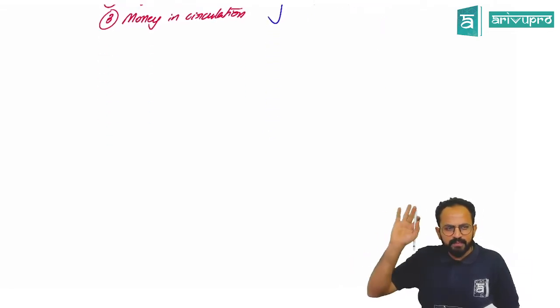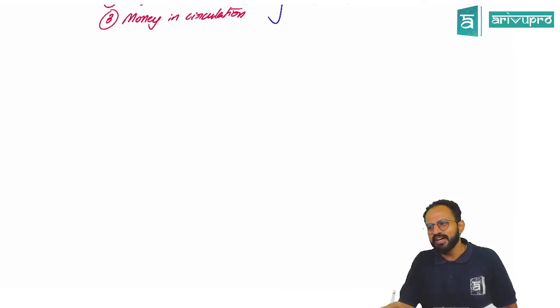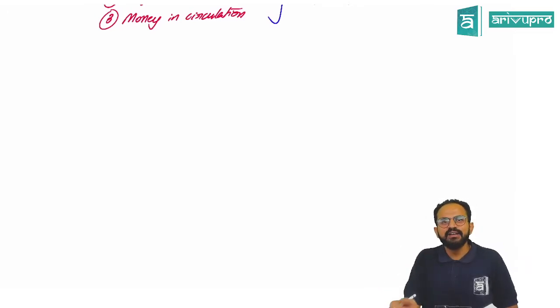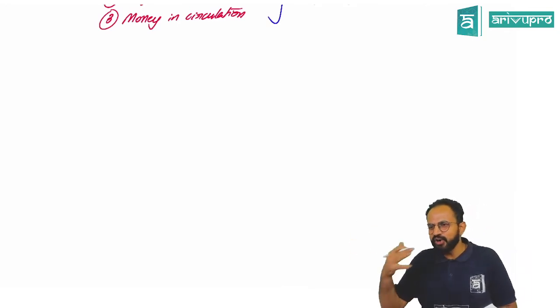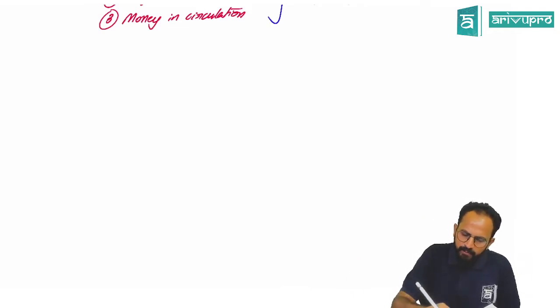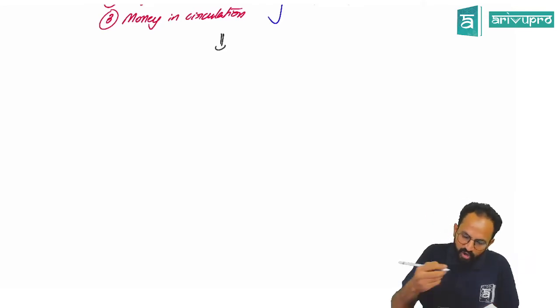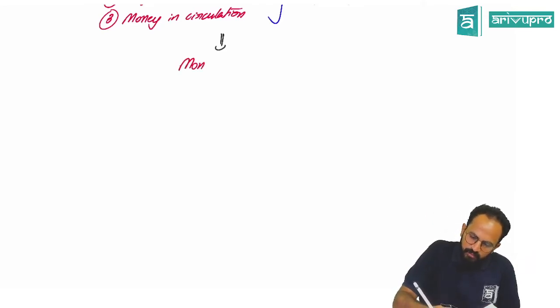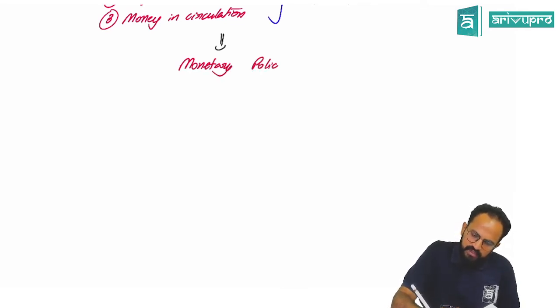Sir, for people who have seen the Companies Act: Audit Committee, Nomination Remuneration Committee, CSR Committee. Why do you need committees? Basically expertise. All the directors cannot do all the functions, so we divide the functions. In the same way, the monetary policy function is given to a team called the monetary policy committee.